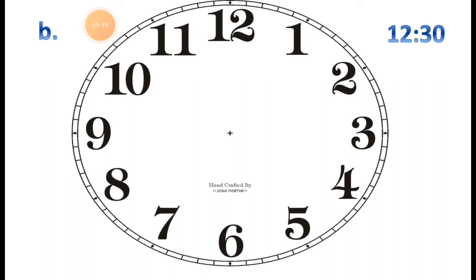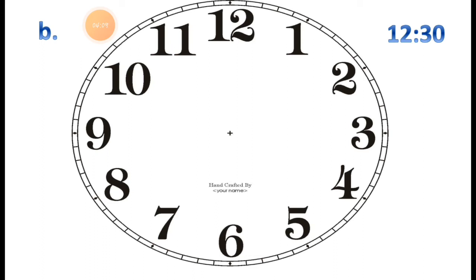Now the clock number B, here is the clock number B, you can see. So the time is given, it is a 12:30. What is the time? The time is 12:30. Here the time is given. So as here the 12 is given, so where we have to draw the shorthand?